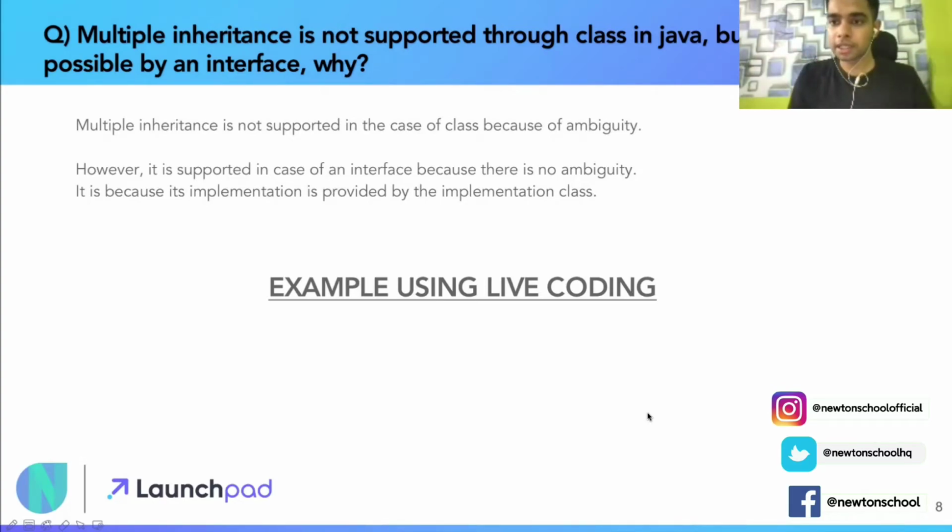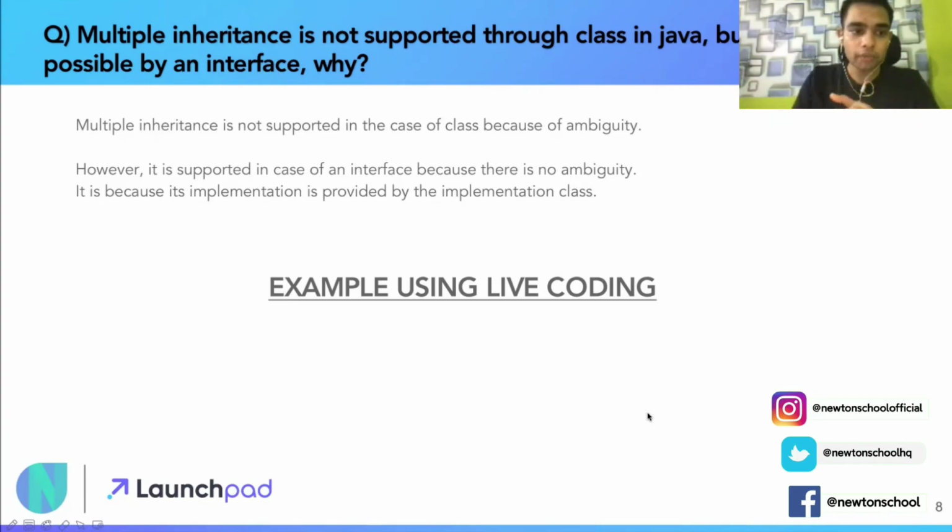Why does the diamond problem arise in the first case? The diamond problem arises because of ambiguity. The class is not able to clearly understand which function it is calling. Is it the previous class, is it the base class, or is it the parent class? Because of that ambiguity, the diamond problem comes into the picture.